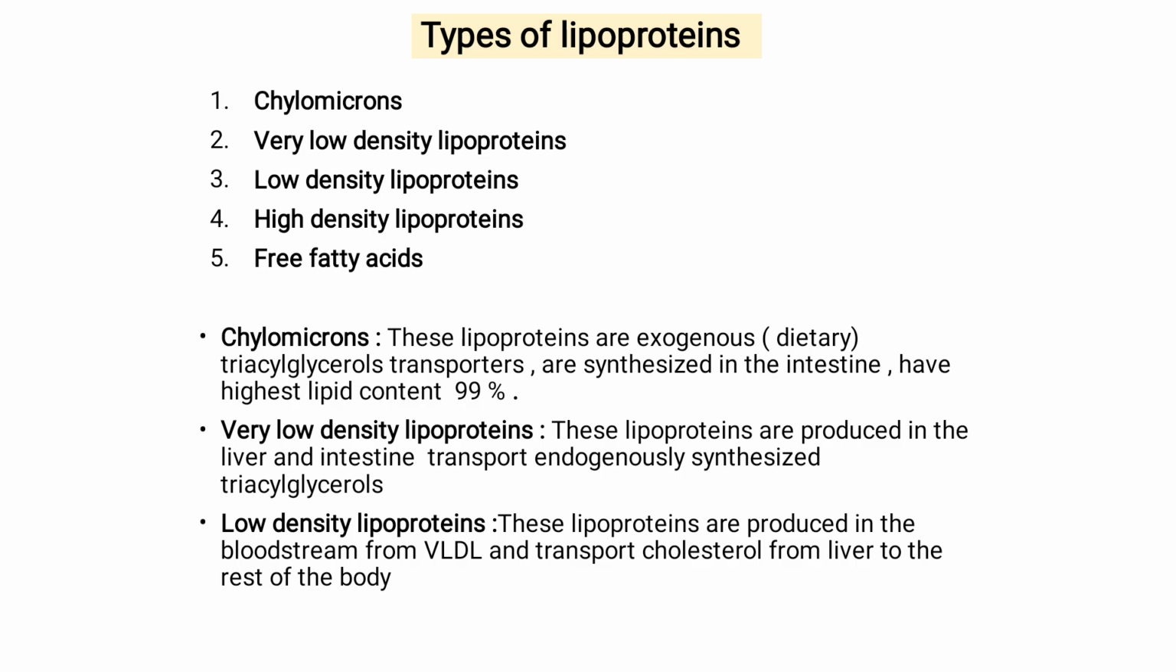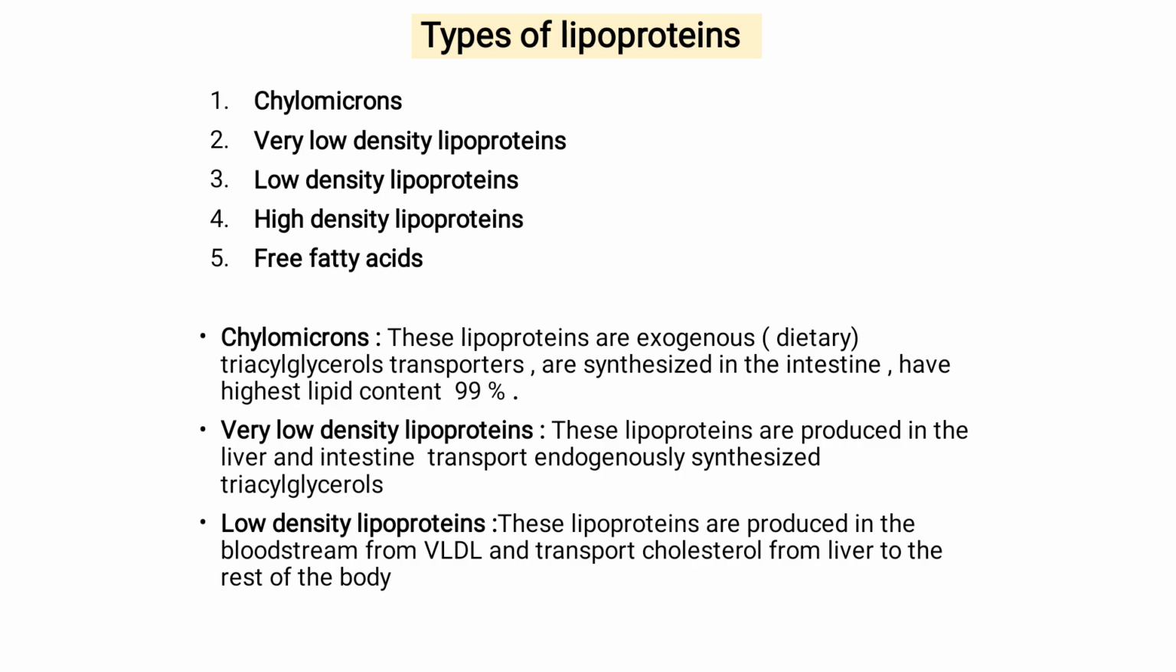See properly. First, chylomicrons are synthesized in the intestine. Very low density lipoproteins are produced in the liver and intestine, and low density lipoproteins are produced in the bloodstream from the VLDL. There is a difference, and their functions are also different.